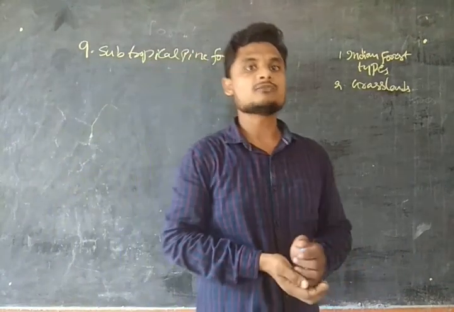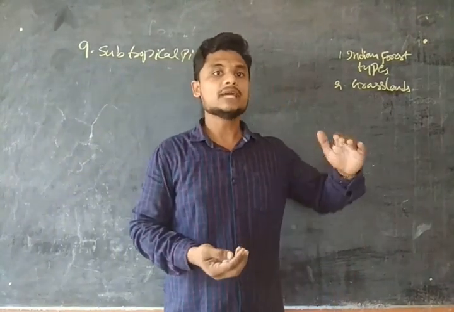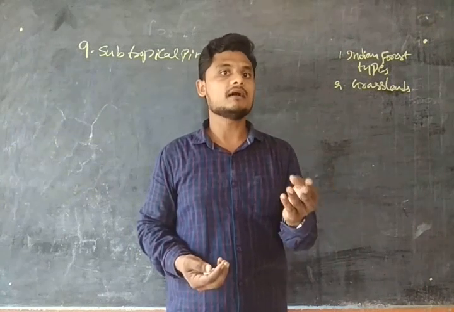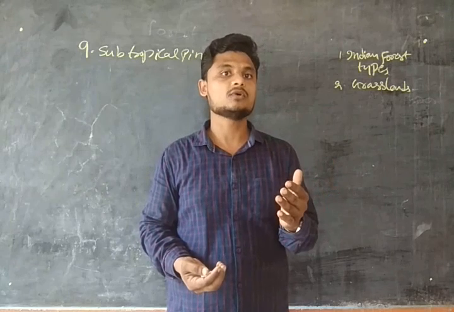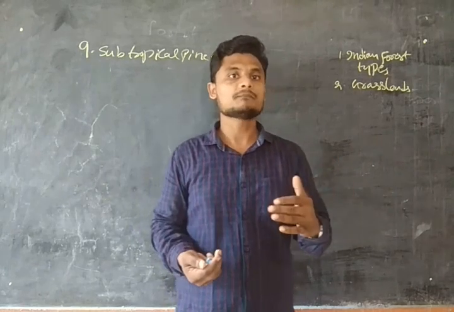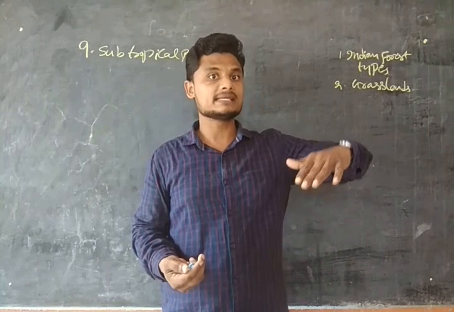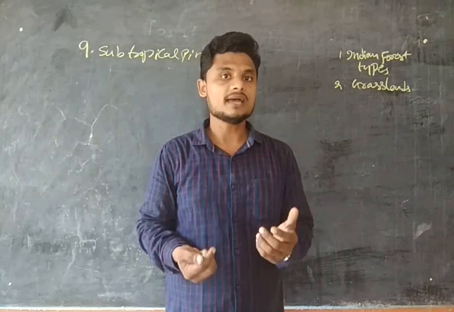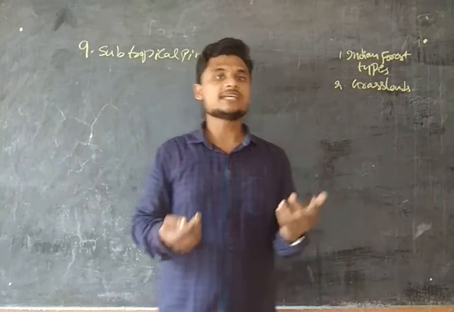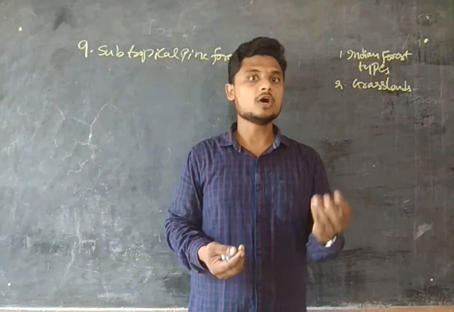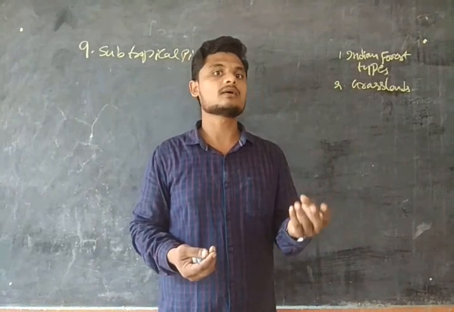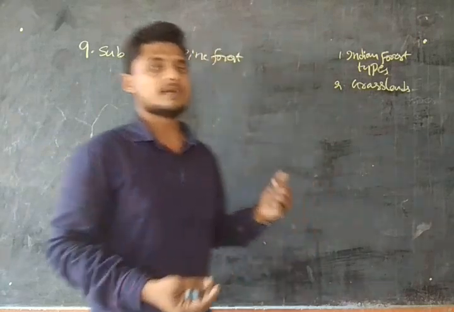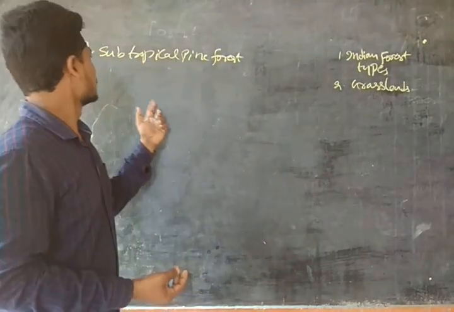Subtropical pine forests are found on the deep, dry and steep slopes of the Shivaliks and the eastern and central Himalayas. The vegetation found here is oak, amla and pine.